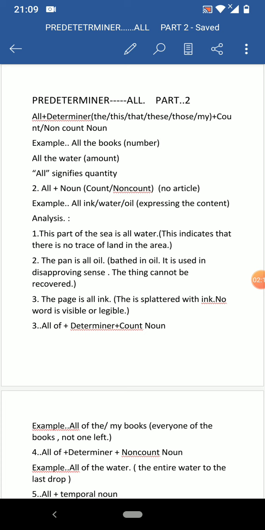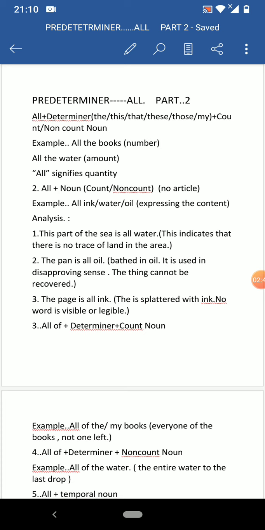All oil. 3. The page is all ink. The one word is omitted. The page is splattered with ink. No word is visible or legible. All ink. The whole page is covered with ink.